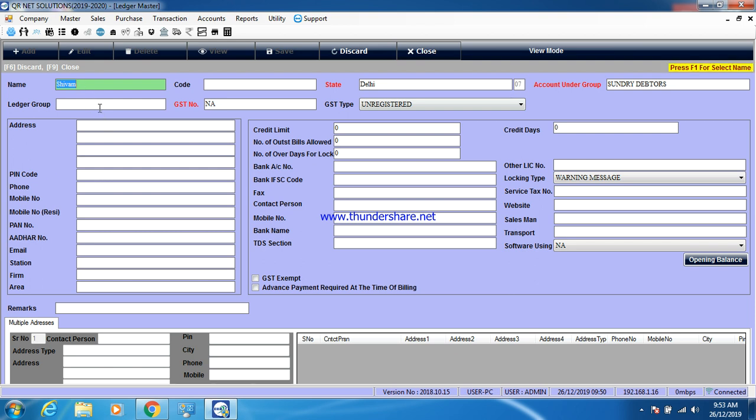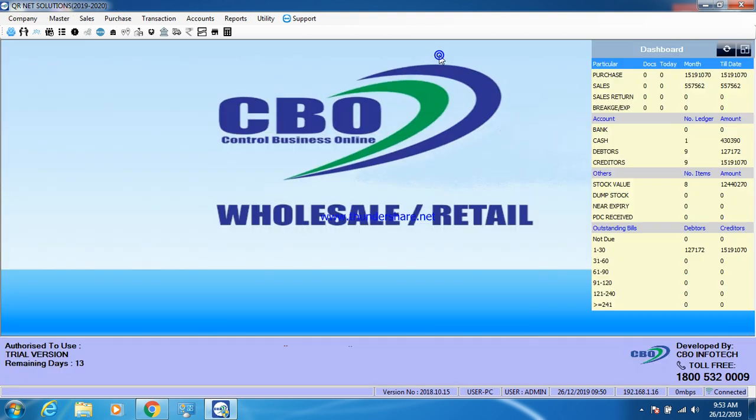And after that, if you want to give a ledger group, then you can. If you want to give a GST number, then you can. If it is registered, then you can mention the GST number here, otherwise it is unregistered, then you can mention NA, that means not applicable. As in the supplier case, we mention the data of address, credit limits, credit days. Same in the customer case, you can mention the address of the customer, and you can give him credit days and credit limits, then save. Now close.